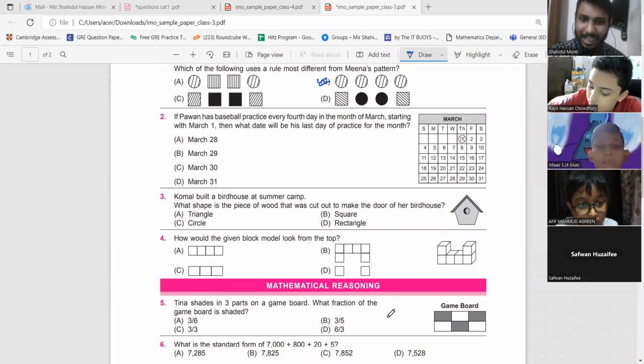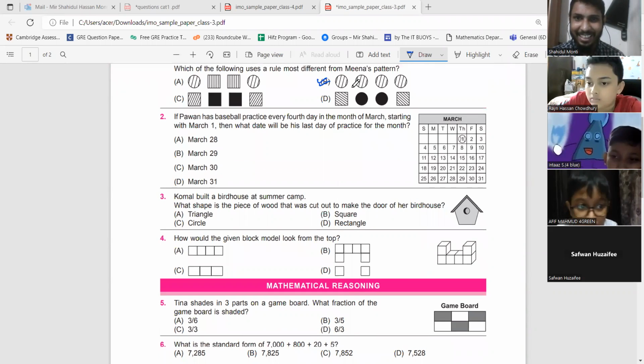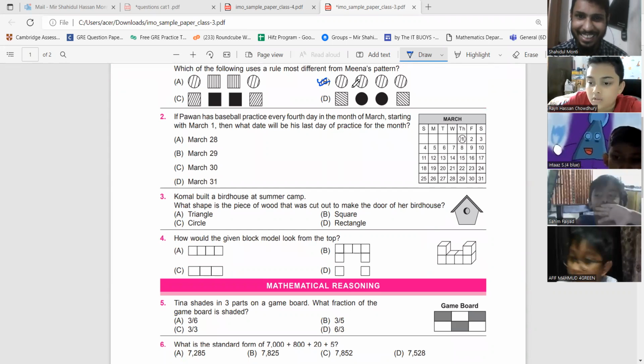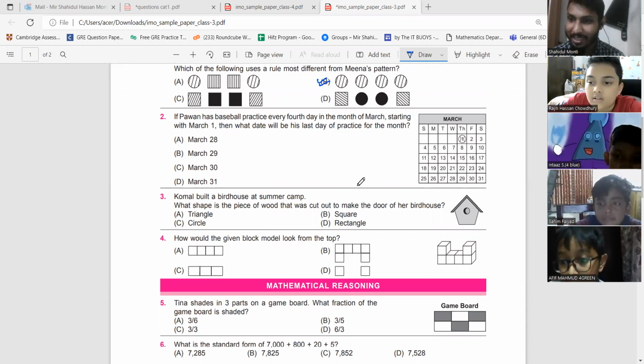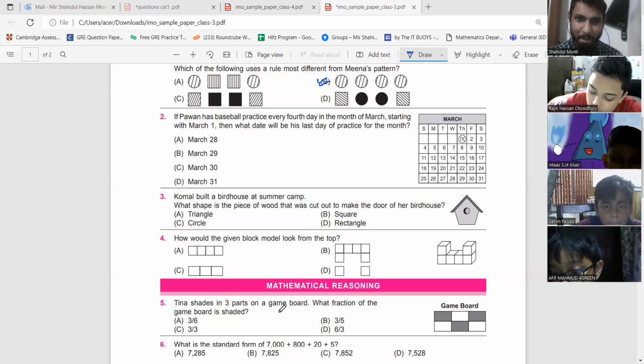Is there anyone who disagrees with me? Rahil is very confused. You are correct, sir. Who says no? Fayyad, is it Sahim Fayyad? No, I didn't say yes. Okay. I hope everyone agrees with me. Now, question number 2. B is the correct answer.